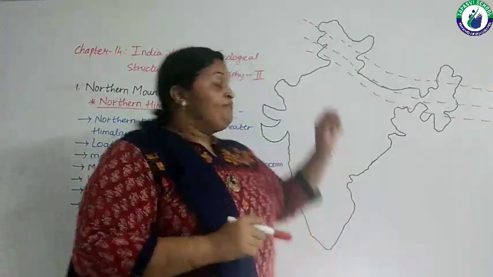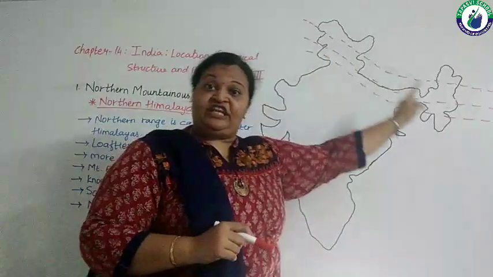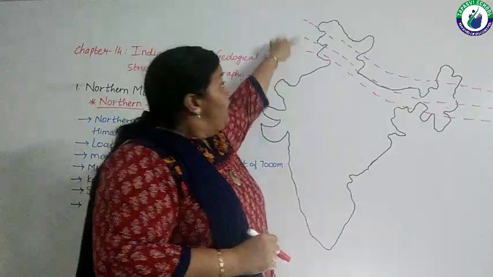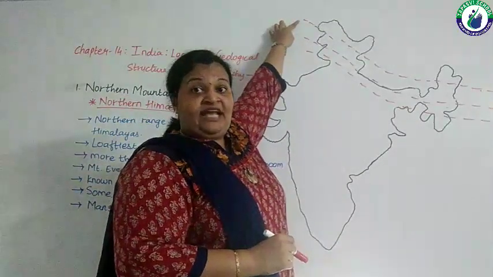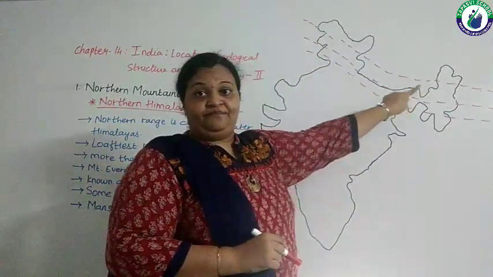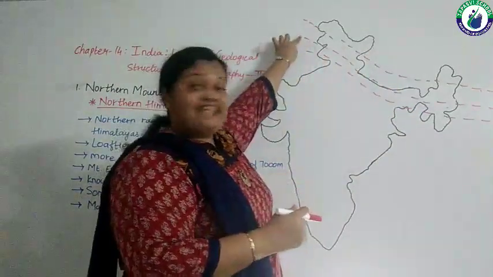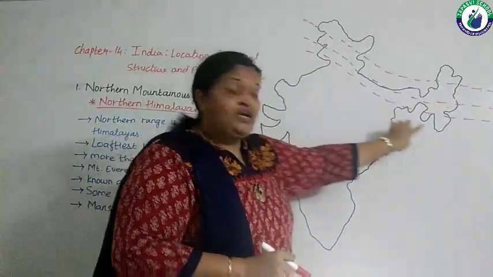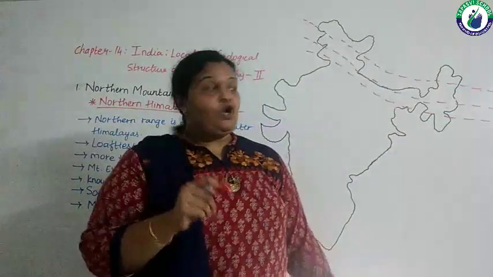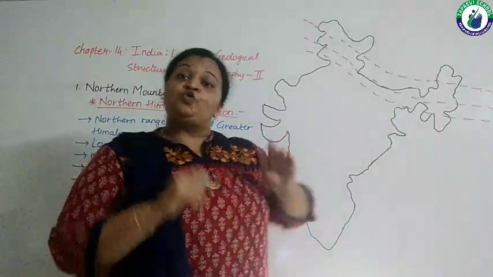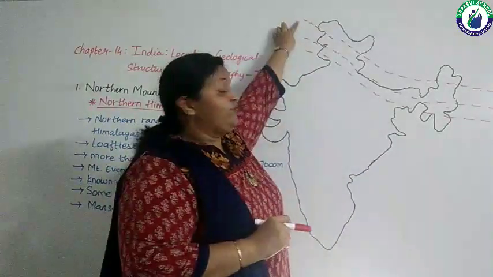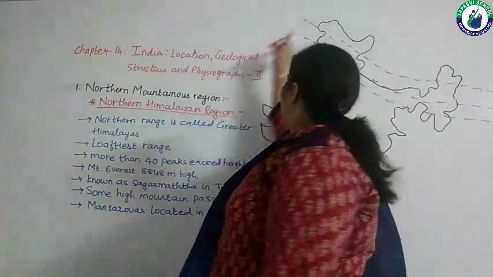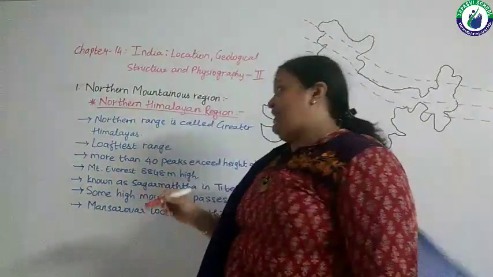We have just talked that basically the Himalaya is a range of three parallel mountains: 1, 2, 3. So the first Himalaya is known as Greater Himalaya. Parallel to it, the second one is known as Central Himalaya, and the third range is known as Shivalik range. All these three are parallel to one another. So we are talking about the Greater Himalayas first. The first or the greater range is known as Greater Himalaya.